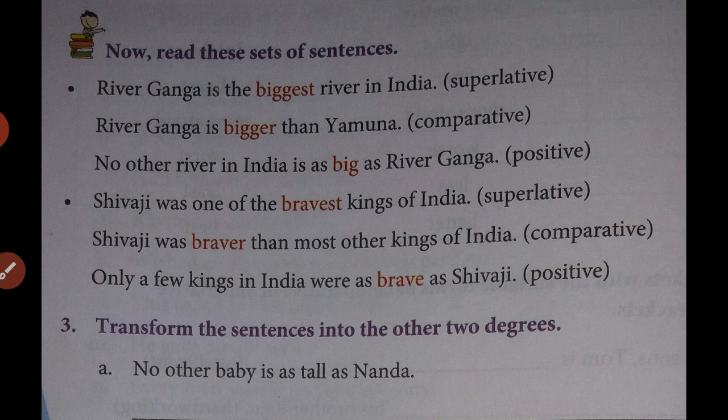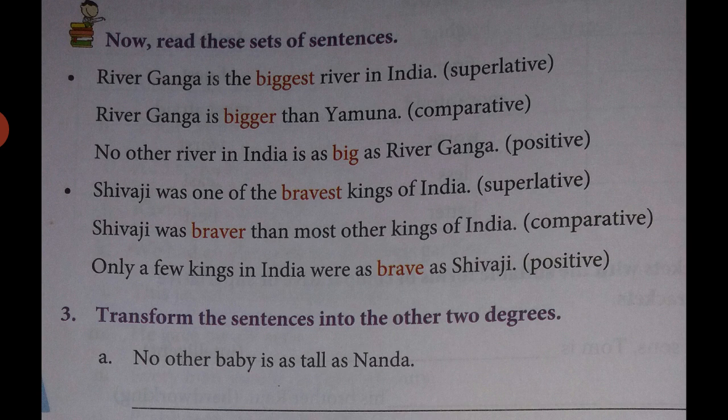See here, River Ganga is the biggest river in India. So whenever we find the article the before an adjective and the adjective is in its est form, est is added to the simple adjective form, that's why the biggest is itself the superlative degree form. Here, what shall we do now to change into other degrees? Let's move on to change into comparative degree.